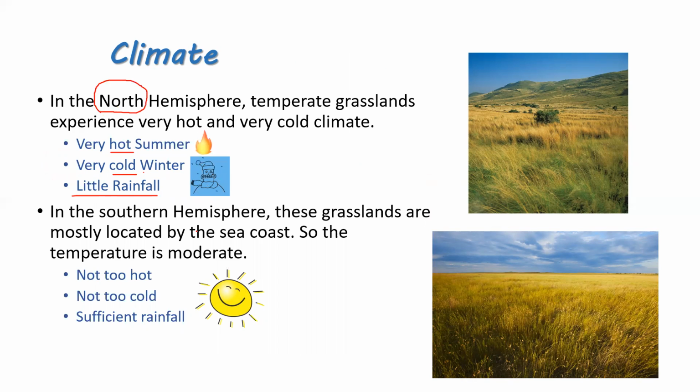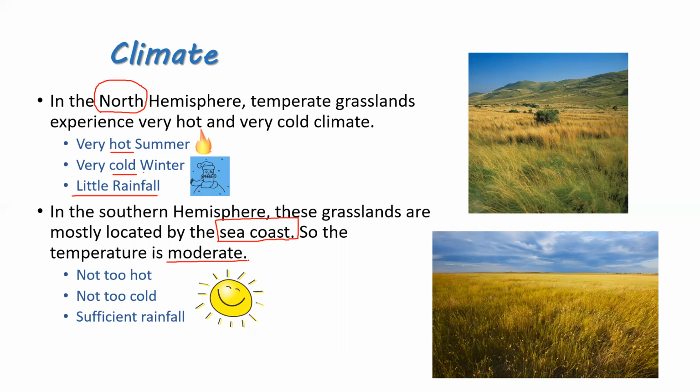But it changes. In the southern hemisphere, these grasslands are mostly located by the sea coast. If you remember, we had already read that the places near the sea have a very moderate climate, not too hot, not too cold, because of the sea breeze and land breeze. So most of the grasslands in the southern hemisphere are nearby the sea coast, and therefore the temperature is moderate.